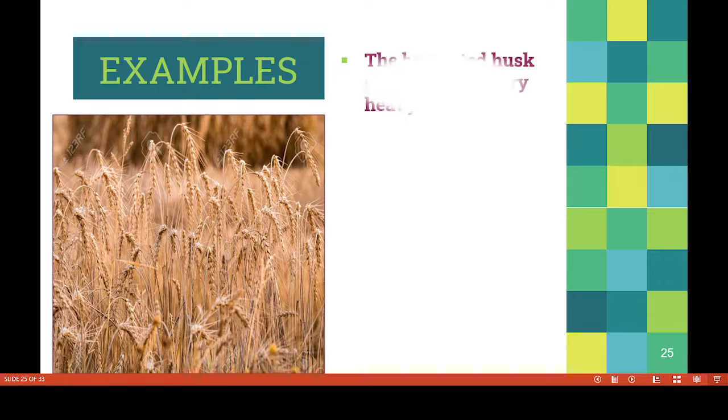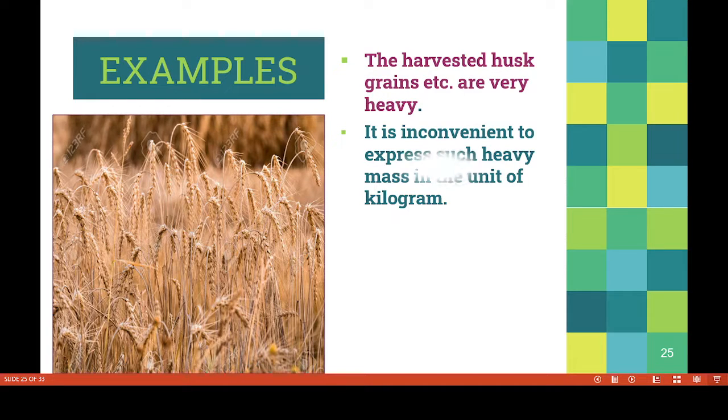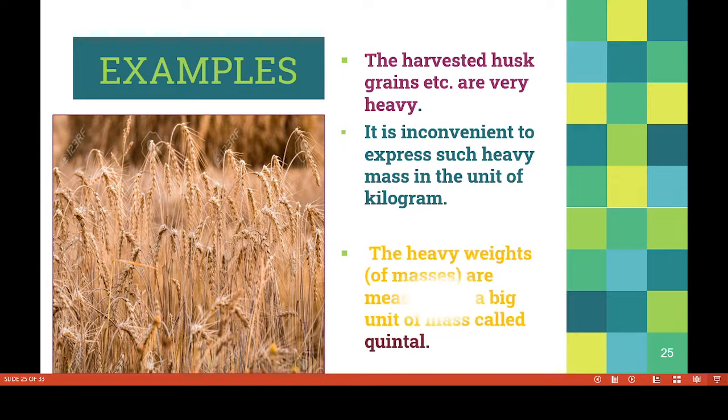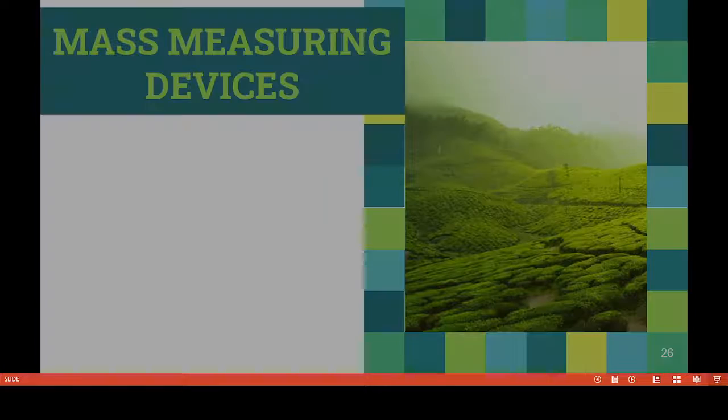And then we have to discuss the next unit, the harvested husk grains. You know, they are very heavy. It is inconvenient to express such heavy mass in the unit of kilogram. At that time we have to use a big unit of mass. That unit is called quintal. 1 quintal equals 100 kilogram. The heavy weights are measured in a big unit of mass called quintal. 1 quintal equals 100 kilogram.